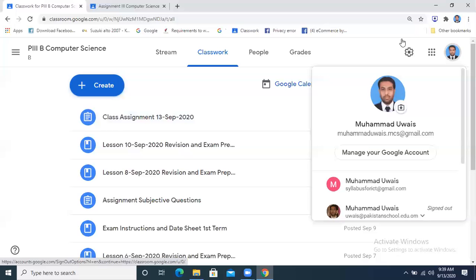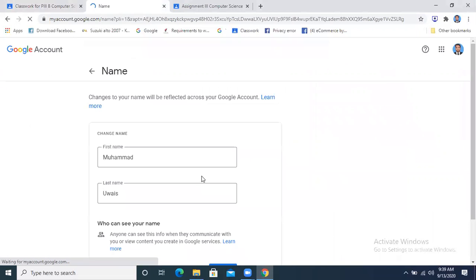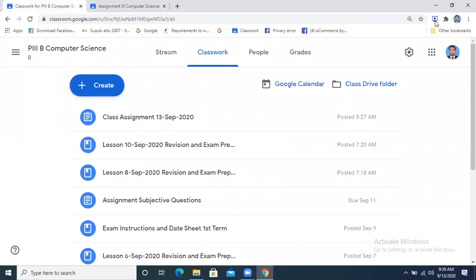When you go to your Google account profile, see over here on the screen. This is my account now. When I go there, manage your account, and I go to the personal information. From here, I will click on my name. Yes, I can change my name from here. Otherwise, make a new ID for yourself. It is better. Don't use your parents' ID or some other ID. Nicknames are not allowed. We are going to remove such names. Okay, now I think this thing is clear.